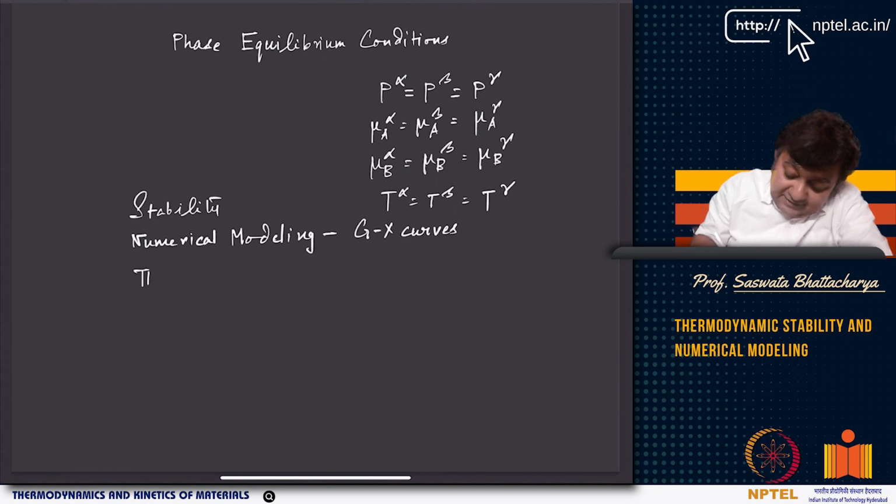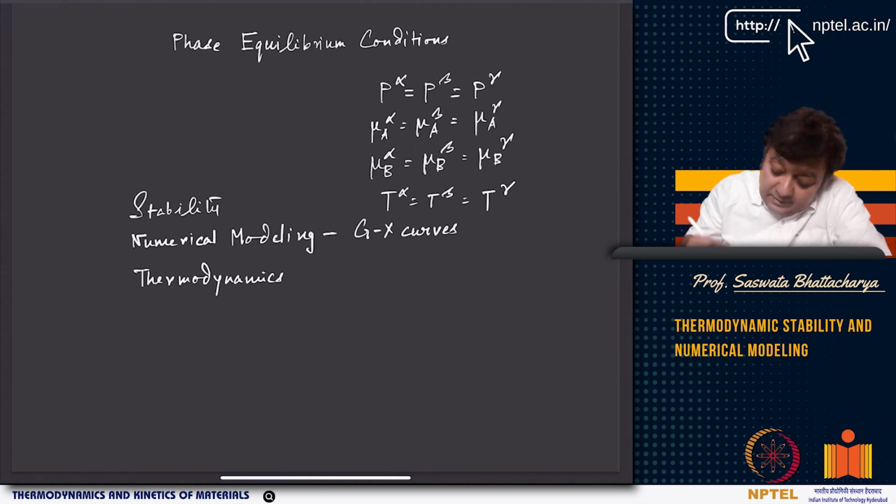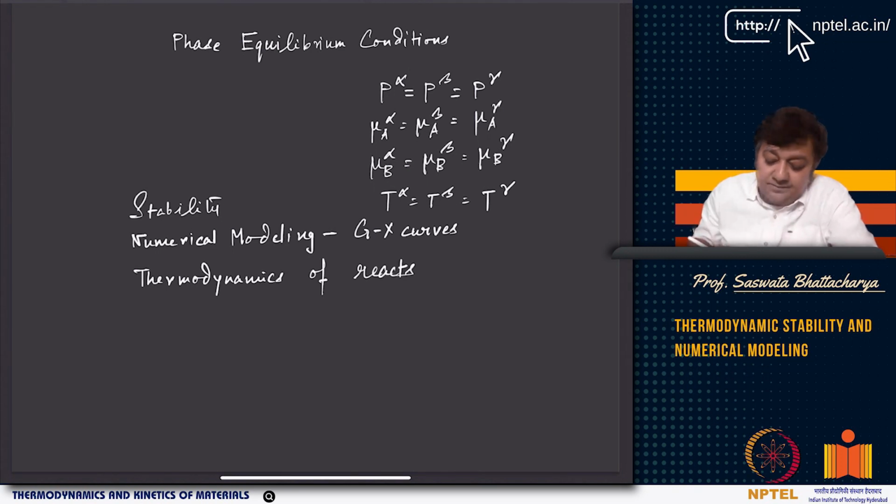And also we look at thermodynamics of reacting systems. At the initial stages we discussed thermochemistry, thermodynamics of reactions, in terms of whether they are endothermic or exothermic. But here we will go into a little more detail. We will look at Ellingham diagrams as an example, and finally, we will look at some examples of interfacial thermodynamics.